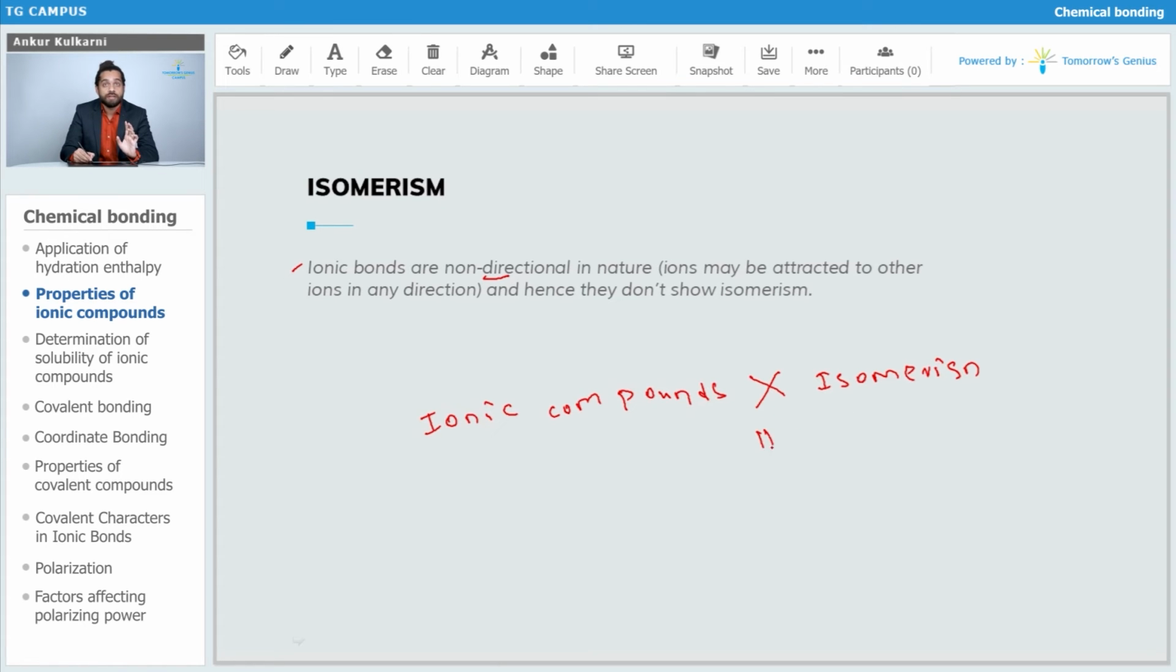Why? Because they have non-directional bonds. Is this clear? So ionic compounds will not show any type of isomerism. Okay, let's move ahead now.